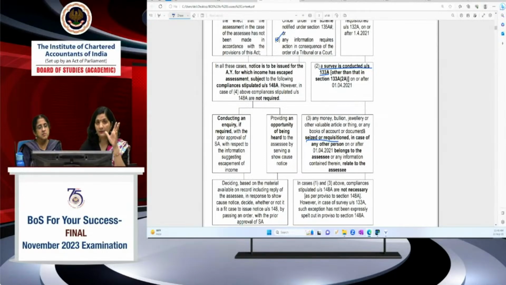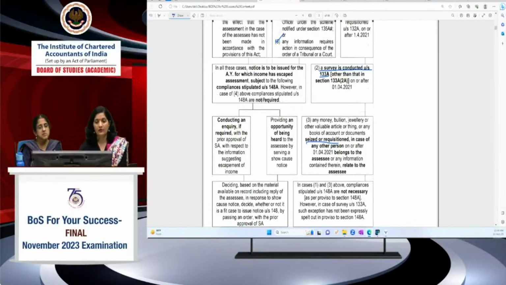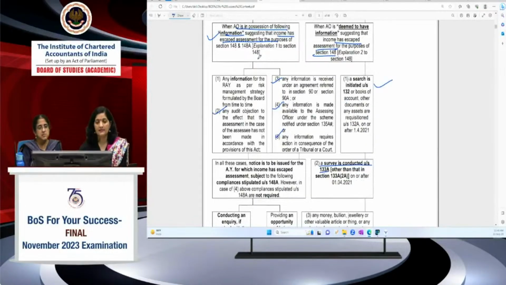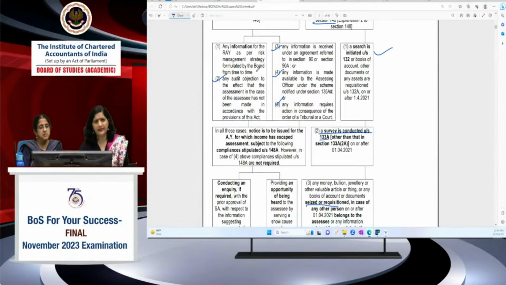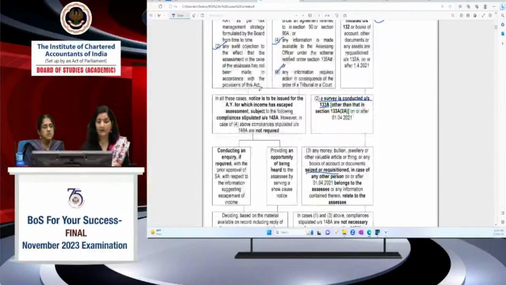यहाँ पे the compliances are different. In case of this information के case में, what is the next compliance? Can they issue notice directly? No. Here the assessing officer has to comply with the provision of section 148A. That means before issuing notice, he has to conduct the inquiry with the prior approval of the specified authority.